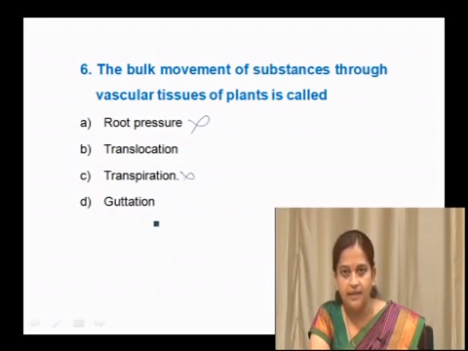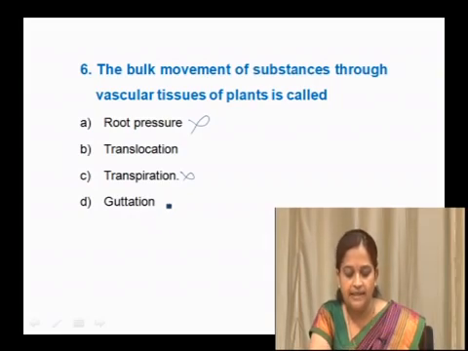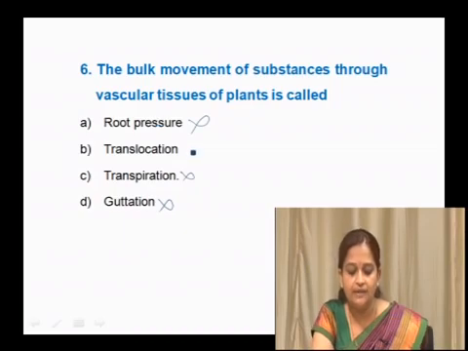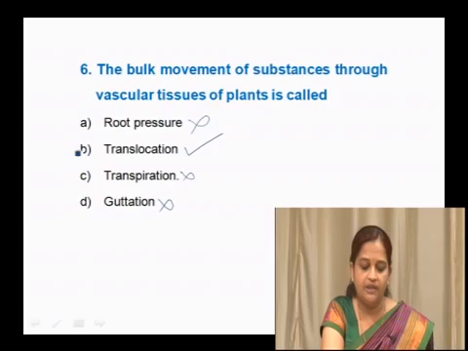Guttation, again the water is lost in the form of liquid through specialized structures called hydathodes, which are present at some of the leaf tips. That is called guttation. So, this is also not a correct answer. And through vascular tissue, a bulk movement, mass flow of substances takes place, that is termed as translocation. So, the right option here is B, that is translocation.